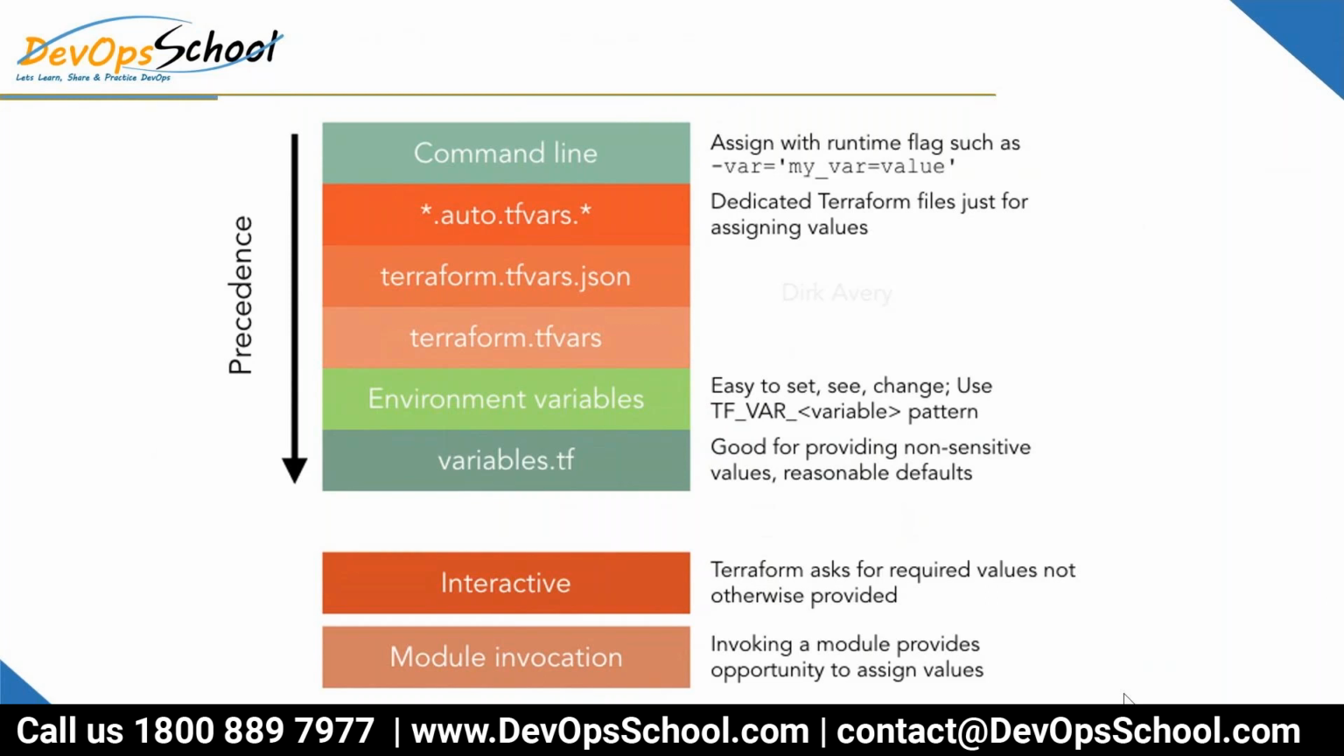Okay. Now you'll ask me, Rajesh, if I declare the one variable in all the places, which has the highest precedence? Let's say my name is Rajesh, declared so many times with different values. Which is having the highest precedence? I think you know that. Command line, it's there in the image. So for any variable declared on the command line, the precedence is highest, and least for the Terraform files. Mind it.